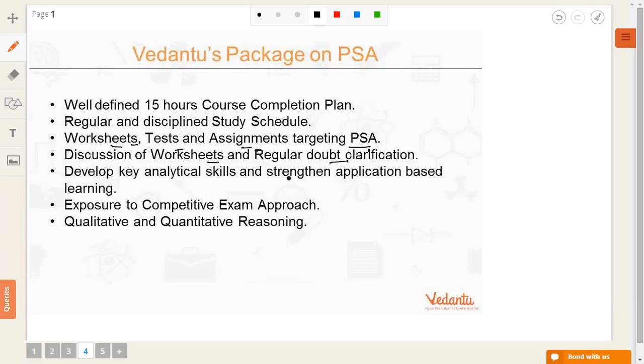And it is also very, very important, as we just saw, for all the aspirants who wish to give competitive exams like NTSE and further exams. It also aims at sharpening your mind for other analytical skills in life. So this is what the Vedantu package on PSA is all about. Thank you.